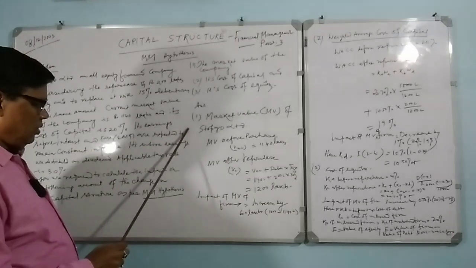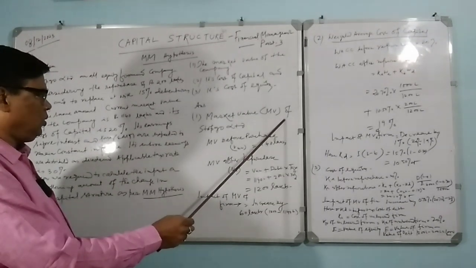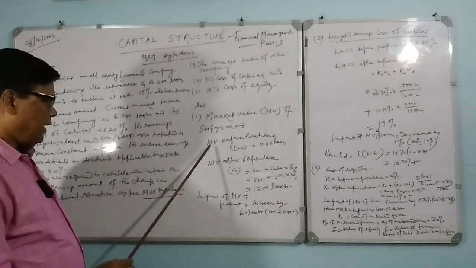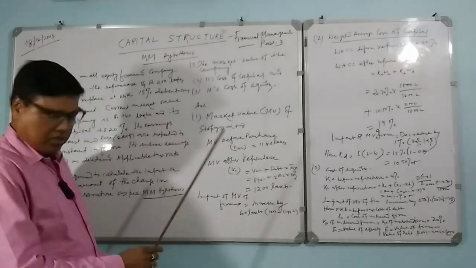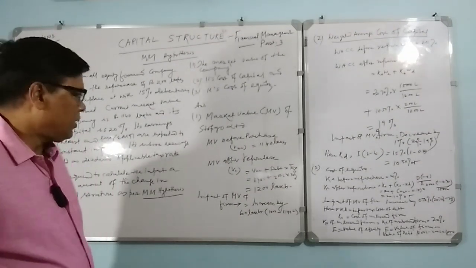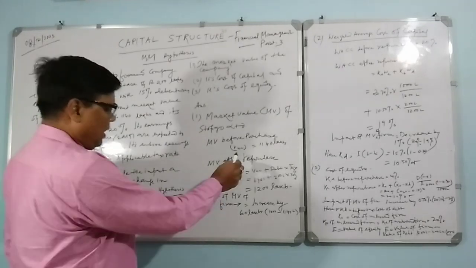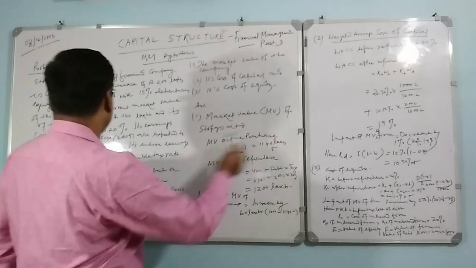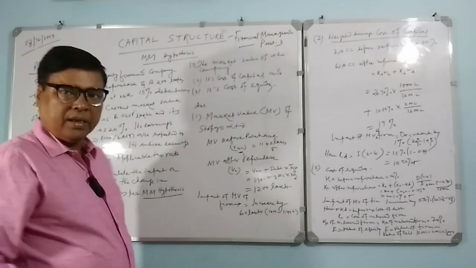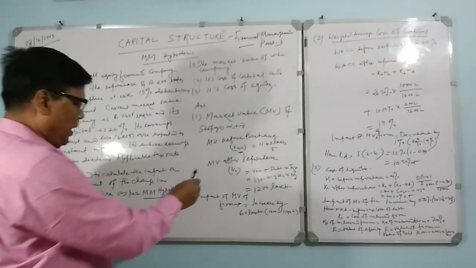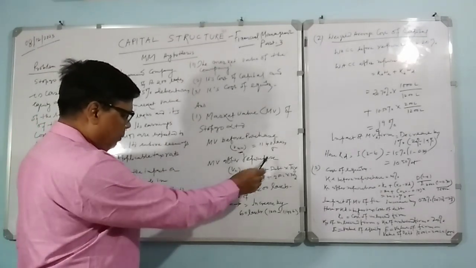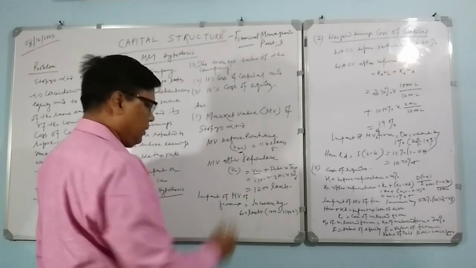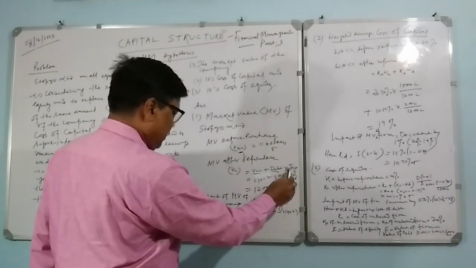First of all, we will find the market value, MV, of Topco Limited. MV before repurchase, when it was an unlevered firm with no debt, is VU, that is 1140 lakhs as given in the problem. MV after repurchase is the value of the unlevered firm plus debt into the applicable tax rate.